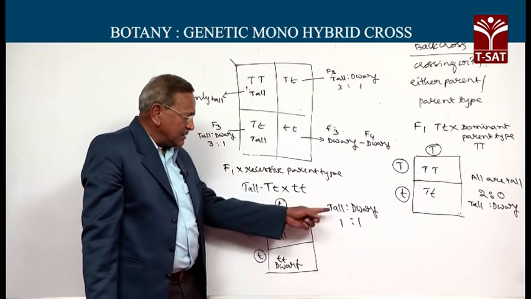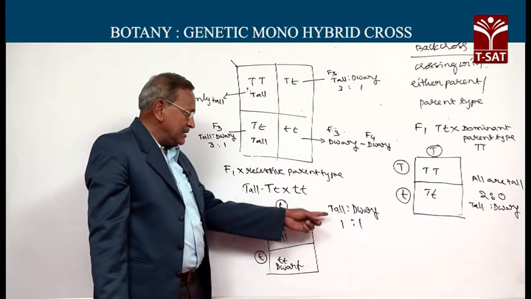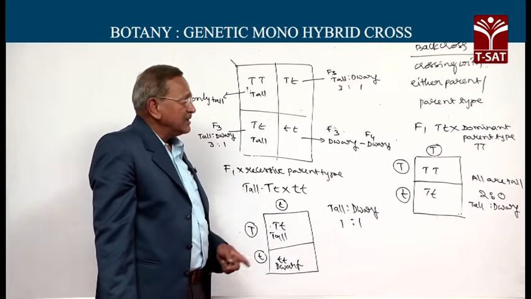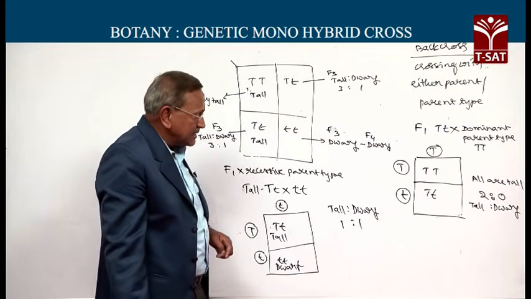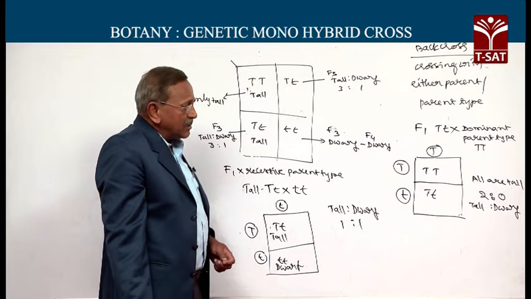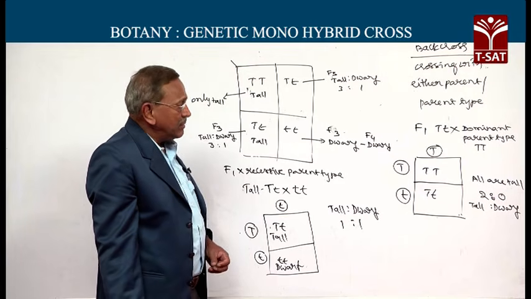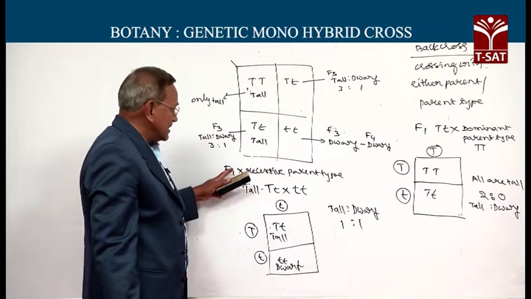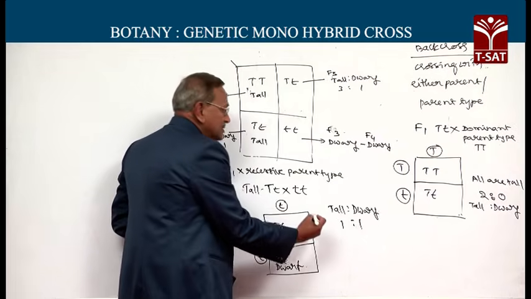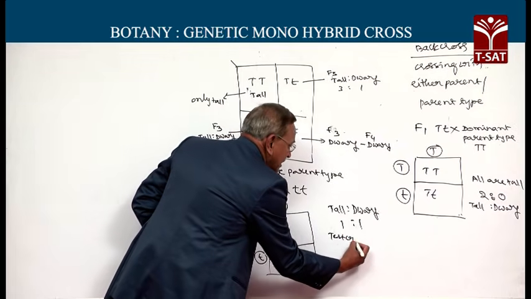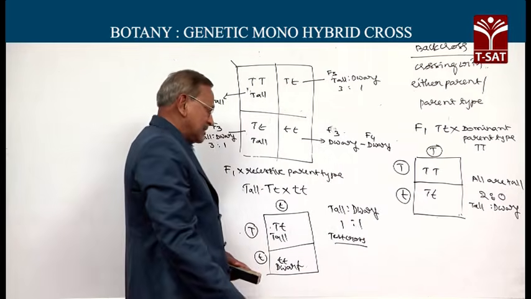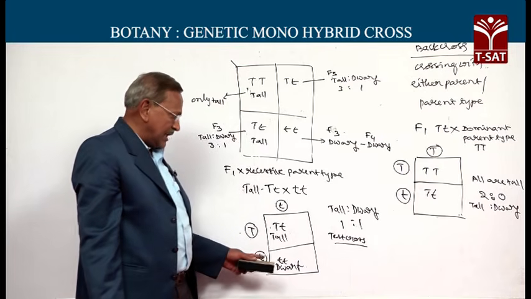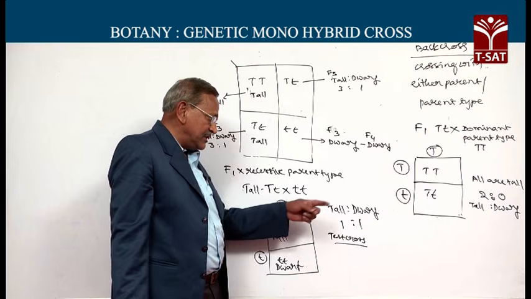In case of this particular backcross, we have equal numbers: one half of the progeny will be tall, the remaining half will be dwarf. Whereas in the other type of backcross, with the dominant type of parent, all progeny are tall, there is no dwarf progeny. What is this particular kind of cross with a recessive parent? This is normally called a test cross. This is also a backcross. A test cross will reveal the genotype of the individual.